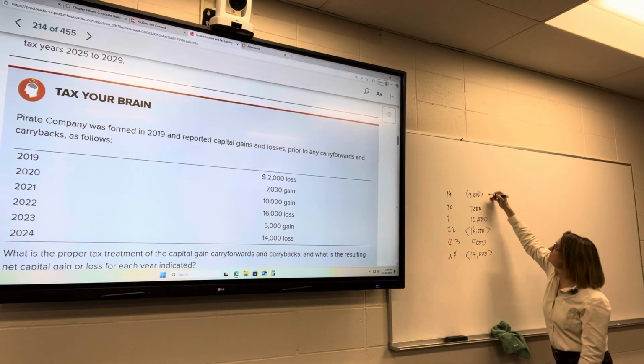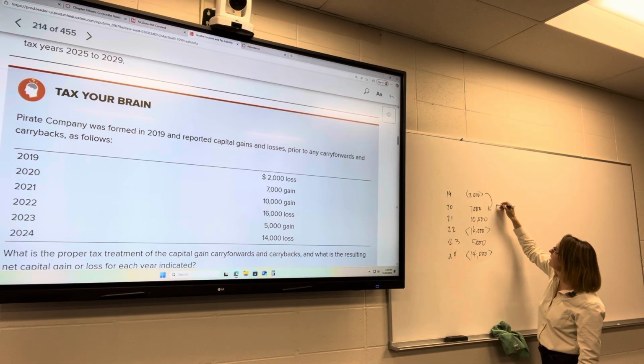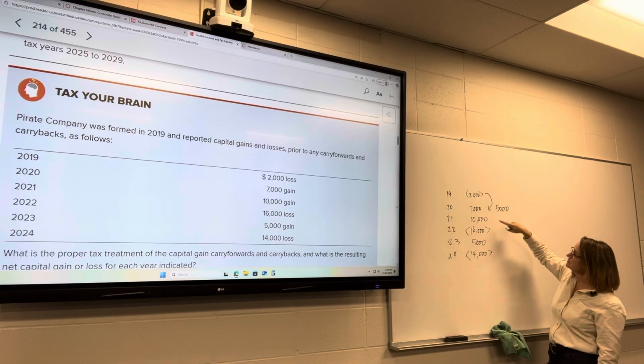Okay, so what they would do here is they would apply that 2,000 to 2020, and now we have a $5,000 gain. And then the next year they have a $10,000 gain.